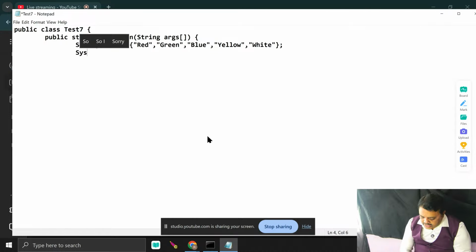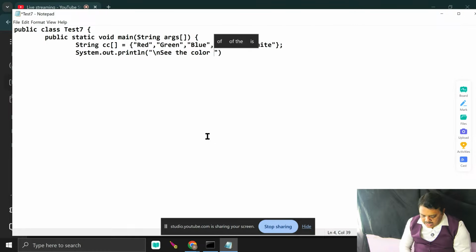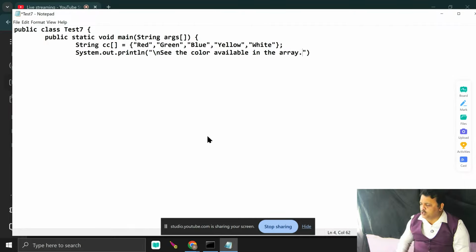Now you see System.out.println. I pass the slash n. See the color. See the color. I write available in the array. The very easiest loop is what I can do.